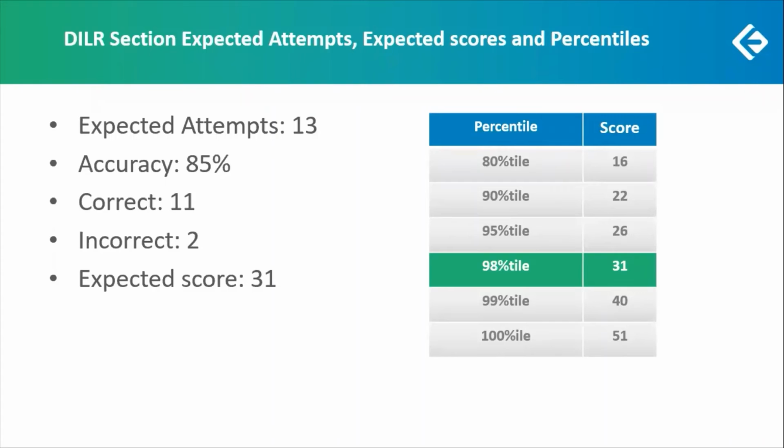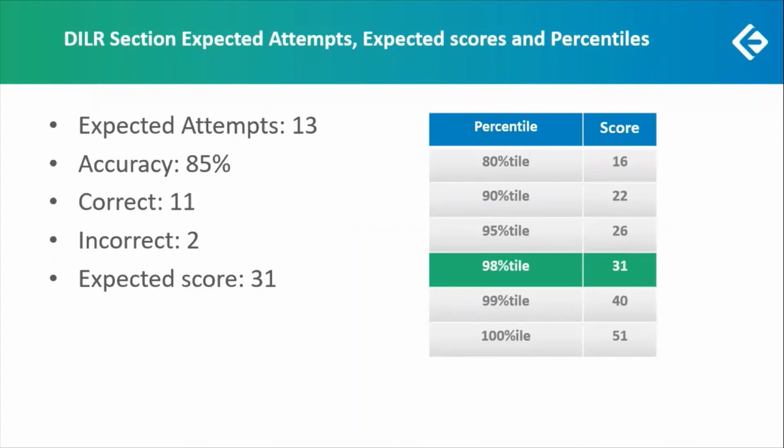Now a 16 net score means you should have solved around 5 to 6 questions, right? So that should be the first target. You cannot simply target to solve 10 to 13 questions and immediately get into 98 or 99 percentile. You have to start from the first step, which is to score 16 marks anyhow, which is making 5 to 6 attempts, right? And that fetches you 80 percentile. Later on, you can keep on improving yourself.